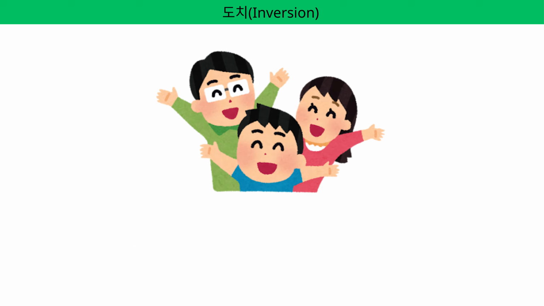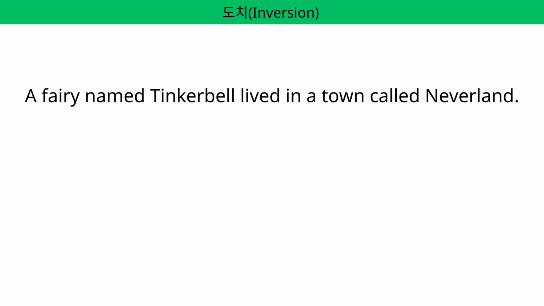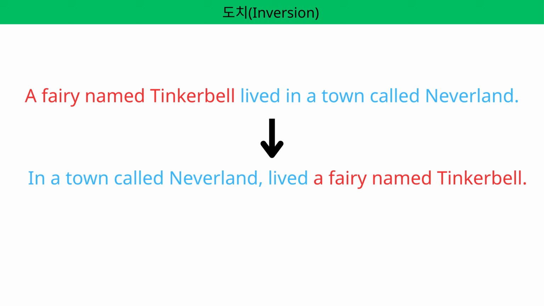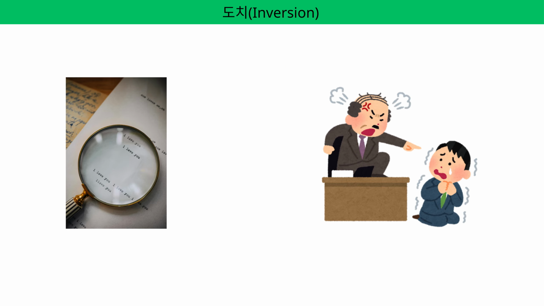Now that we've covered the basic grammar, let's talk about something a bit more challenging. Inversion. What is inversion? It means changing the word order. Korean allows inversion just like English does. For example, let's see this sentence. But you can change some orders of words in this sentence. You can also say it like this. It's the same in Korean. Inversion can occur. In writing, inversion is not used often, usually reserved for literary or poetic expressions. But in spoken Korean, we use inversion quite often, especially when we want to emphasize something or express emotion.